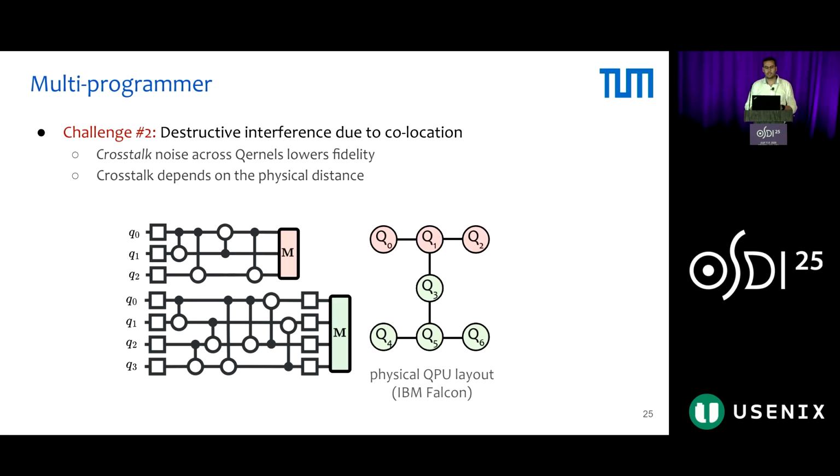The second challenge is destructive interference due to collocation. There's a specific type of noise called crosstalk noise in quantum computing, and it affects physically close gates that run in parallel. So in this case, if these two gates run on physically close links on the QPU, there is a high chance of crosstalk noise destroying fidelity.